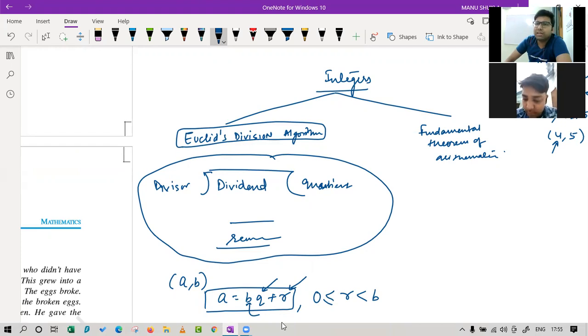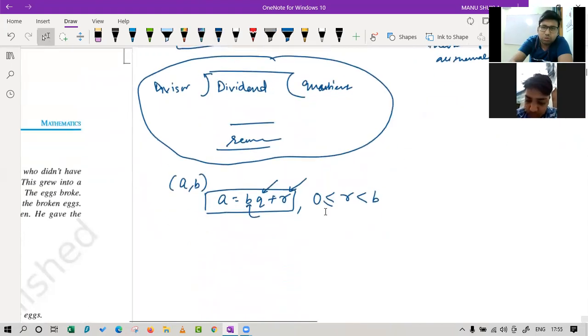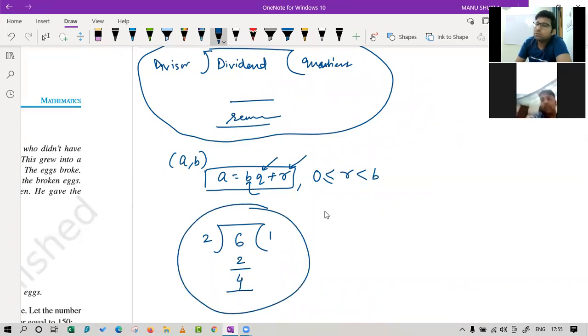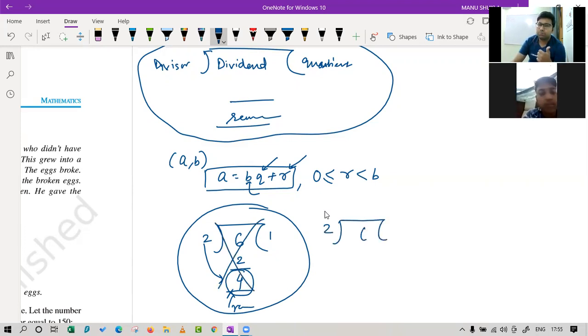Suppose you have 6 here and 2 over here. Suppose you have taken 2 ones are 2. What will you get? You will get the remainder as 4. But is this a correct division? No, we will take 3. Why? Because this 4, which is a remainder, is coming more than the divisor 2, and we are losing one more number that we could have used. That's why it is wrong. And we went for 2 3s are 6 and the remainder is 0.